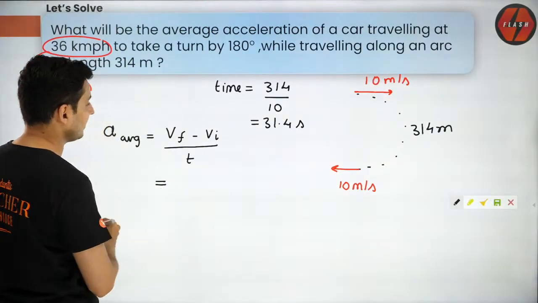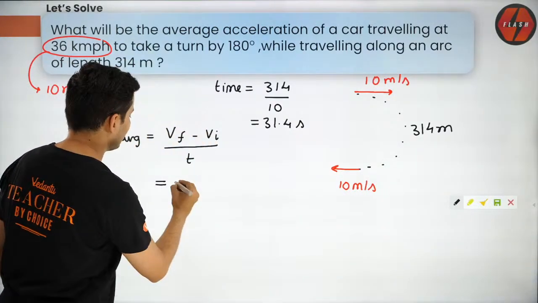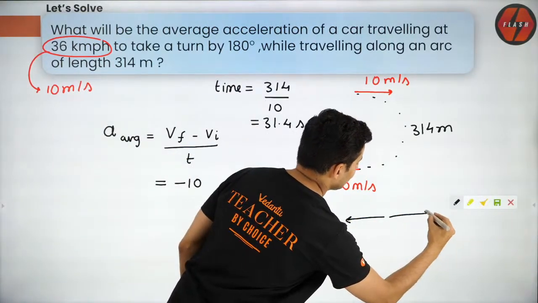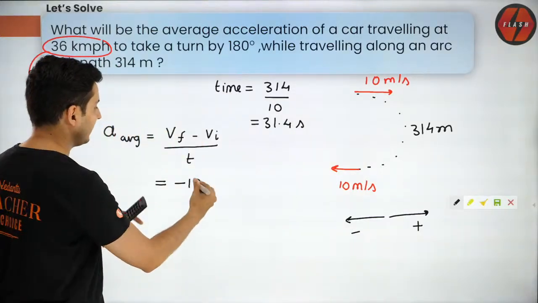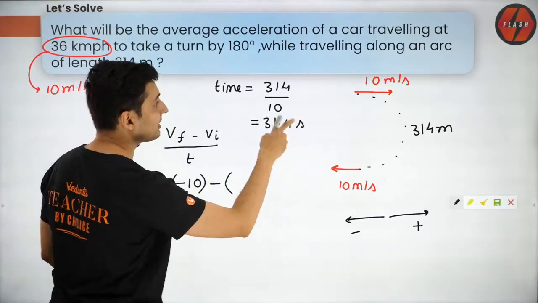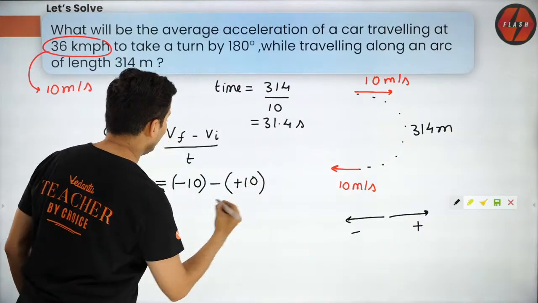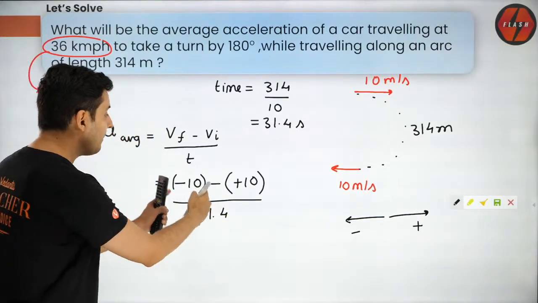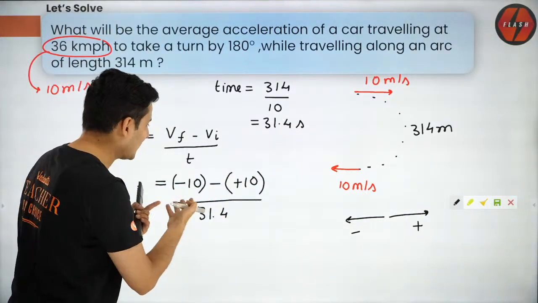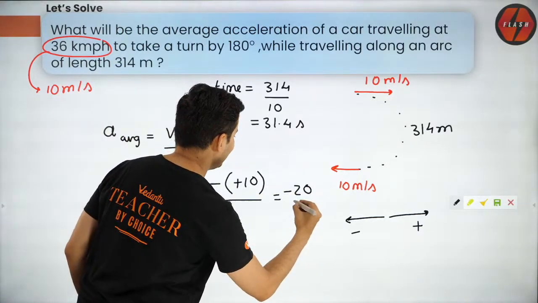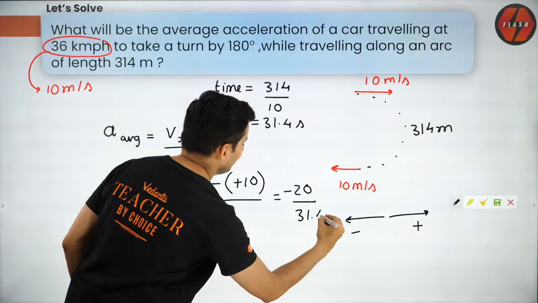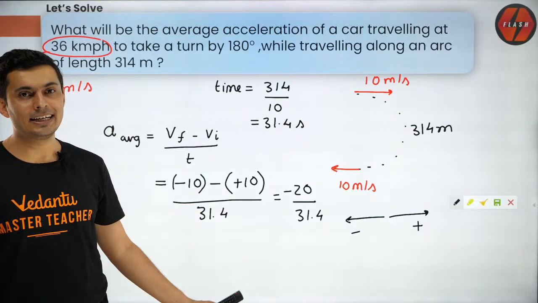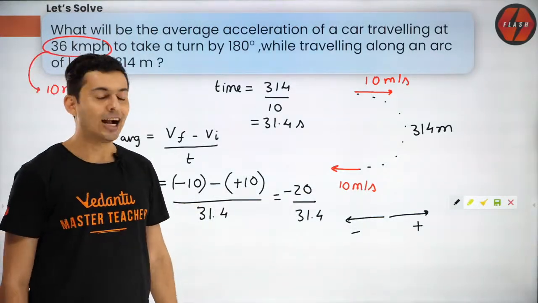So just substitute everything. Final velocity is minus 10, assuming this side is negative and that side is positive. Minus 10 minus initial velocity, which is plus 10, divided by the time, which is 31.4. So minus and minus will add, it will become minus 20 by 31.4. That is the answer. You can substitute the value and get it in decimals, but this is what it is. I hope you understood.